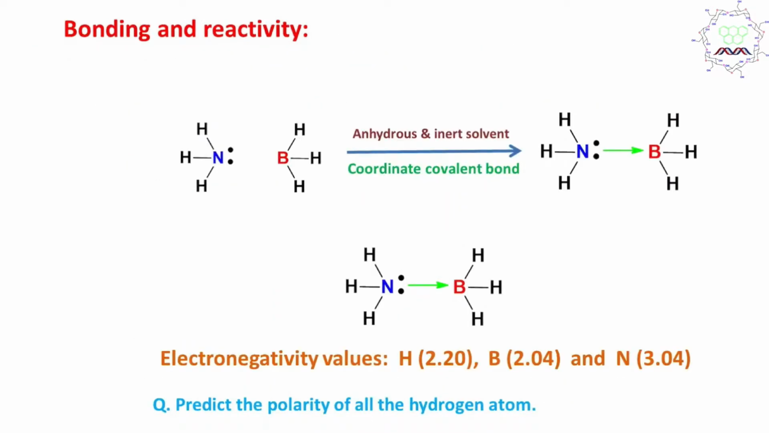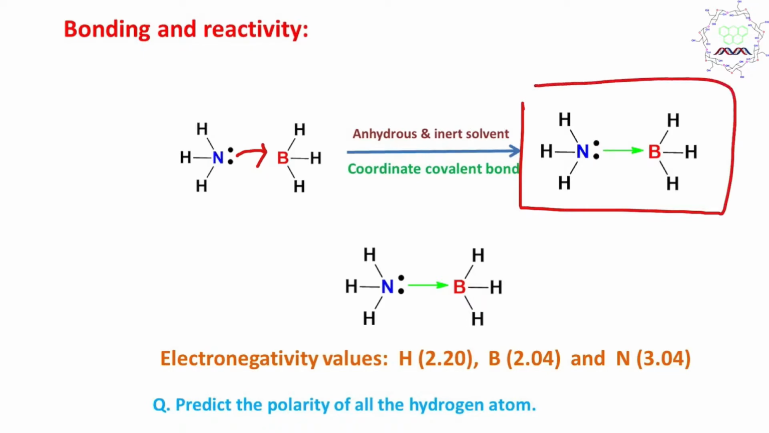Now the next thing is bonding and reactivity. How is ammonia borane formed? As I told, the lone pair of nitrogen is donated to the vacant p orbital of boron because it's a sextet. After this reaction, the adduct is formed, and nitrogen carries a formal positive charge, whereas boron carries a negative charge, because boron is getting electrons and nitrogen is donating electrons. For this reaction you need anhydrous conditions and an inert solvent. First of all the solvent must be anhydrous, and it's done under inert gas, for example argon or nitrogen, that must also be purified and anhydrous.